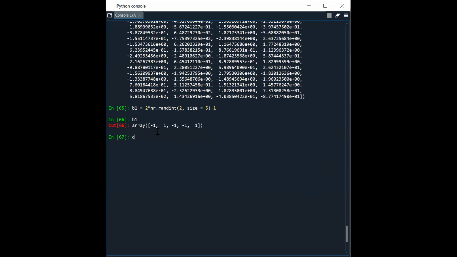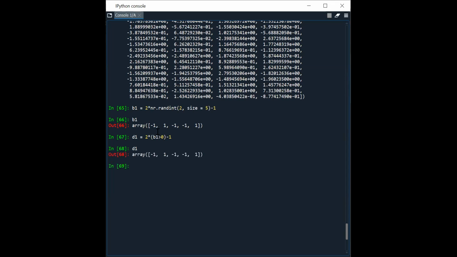Now D1, the decoded bits, is equal to 2 into (B1 is greater than 0) minus 1. What does it return? Let's check.